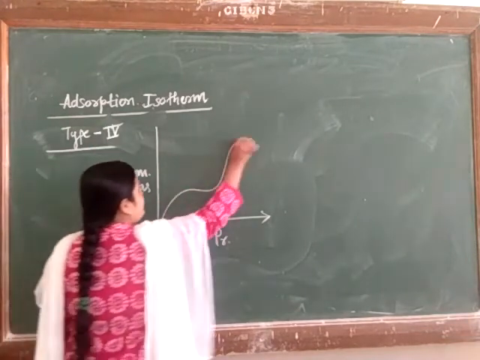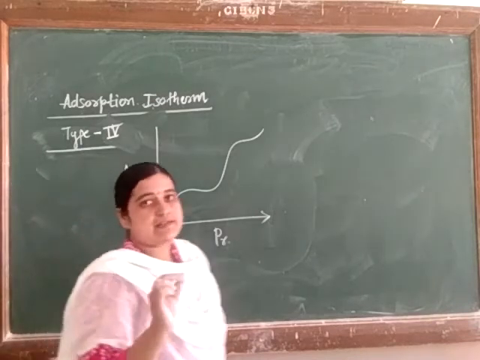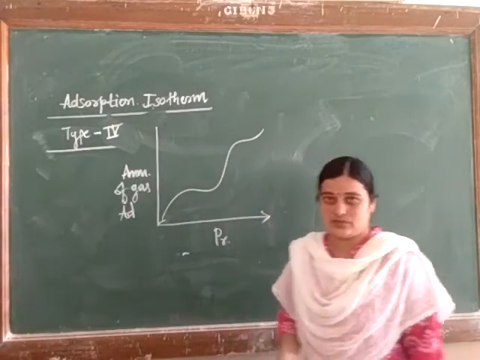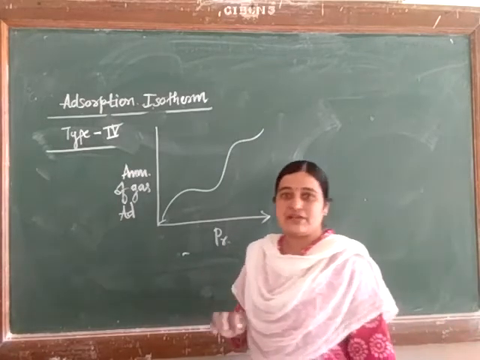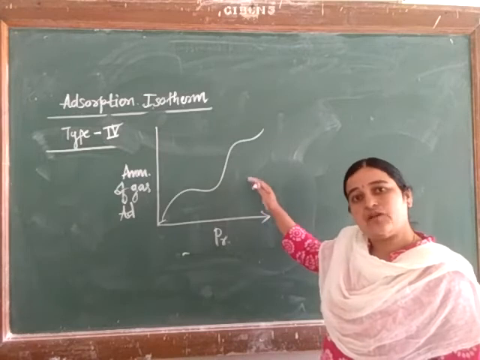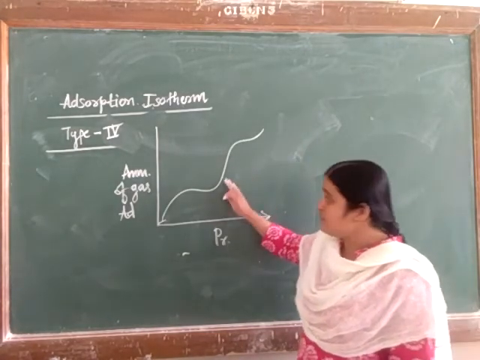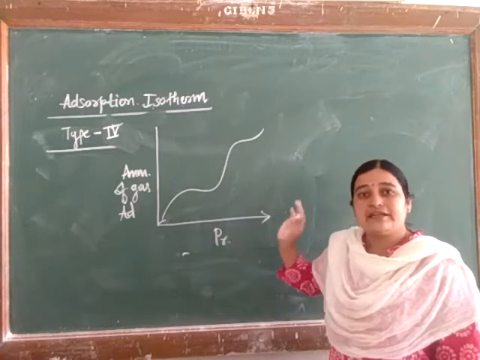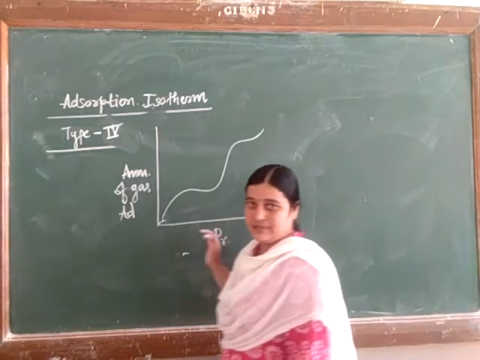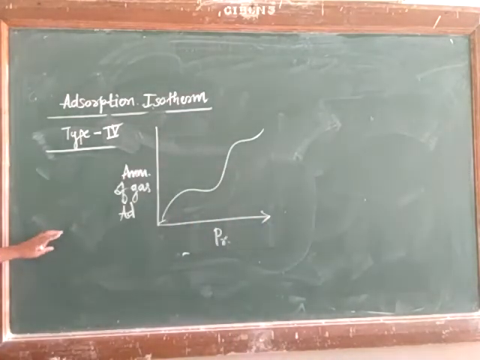Here is the nature of the graph like this. This is the fourth type of adsorption isotherm. It is a duplicate copy of the second type of isotherm. How is the transition state reached? In the second type, first a monomolecular layer is formed, then the transition state is reached, then it goes to the multimolecular layer. But in the fourth type, the multimolecular layer itself reaches the transition state. There is no monomolecular layer at all, only multimolecular.